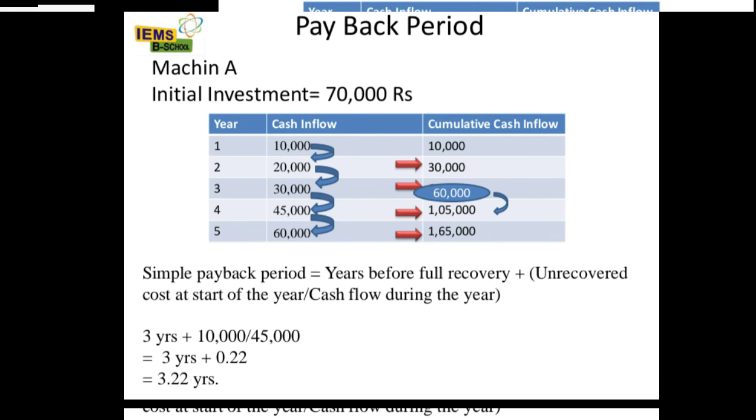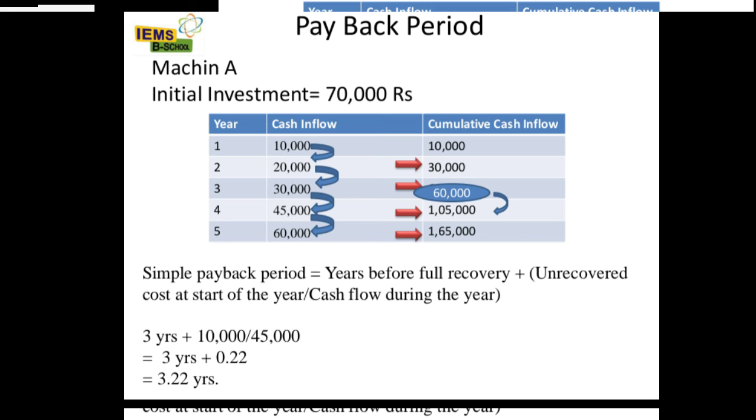First is the payback period method. Machine A, initial investment is 70,000 rupees. Year 1 cash flow is 10,000, year 2 is 20,000, the same cash flows they have given.